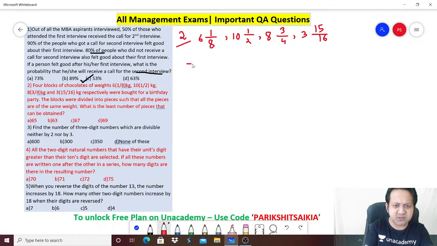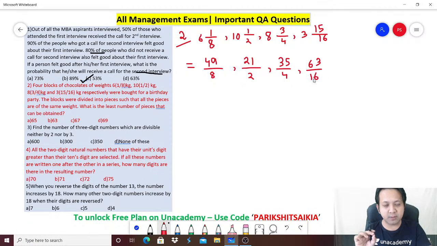Now let's simplify these numbers further. 8 into 6, 48, 48 plus 1, 49. So 49 by 8. Next, 10 into 2 plus 1, 21 by 2. Next, 35 by 4. Next, 48 plus 15, 63 by 16. Now remember, these are the weights of the cakes.